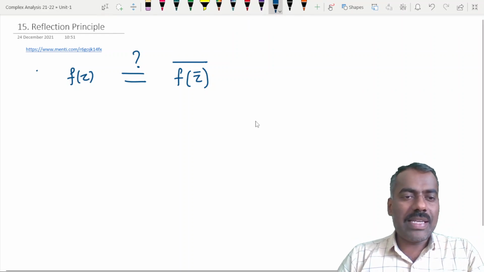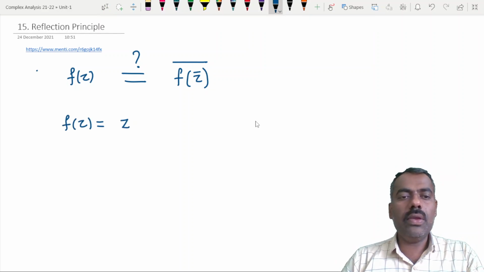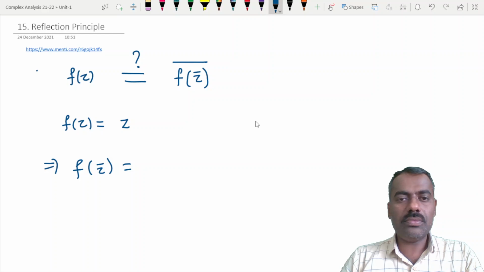For example, take f of z equal to z. Then quickly, what is f of z bar? If f of z is z, then f of z bar is z bar. Then what is the conjugate of this function?